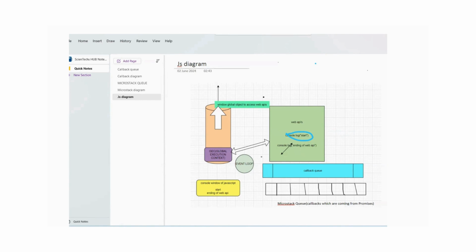What will the event loop do? At first we have the console log. That console log is coming inside the callback queue. This callback queue is a part of JavaScript.